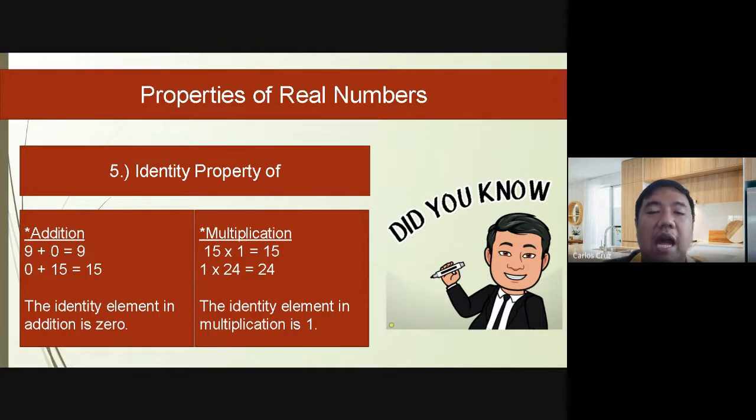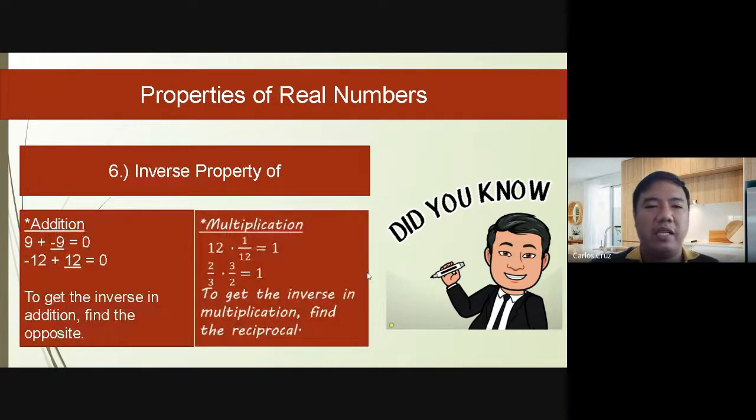Very good. And how about the multiplication? For the multiplication, the identity element will be 1. Because 15 times 1 will be equal to itself, which is 15. And 1 times 24 will be equal to 24.